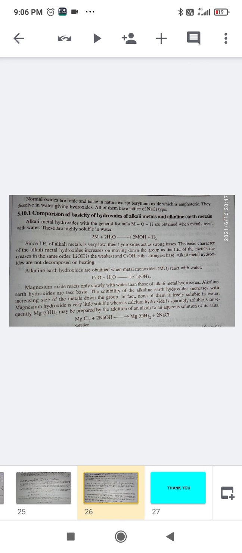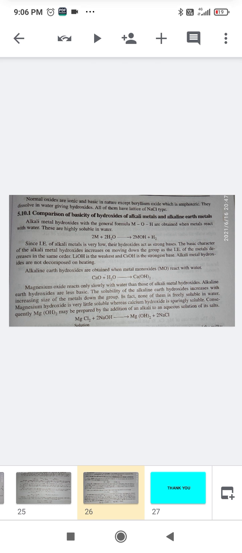Consequently, magnesium hydroxide may be prepared by addition of any alkali to an aqueous solution of its salts. So magnesium chloride solution, when it reacts with sodium hydroxide, forms magnesium hydroxide with sodium chloride.